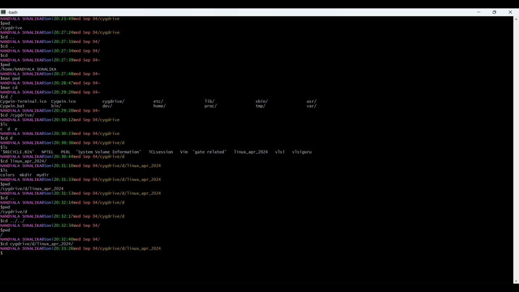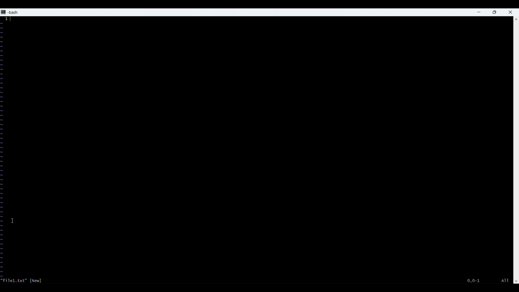Now if you want to open any file, you just give gvim and the file name, file1.txt. If you didn't mention .txt, it's okay, no problem. If you want to create a new text file, you need to mention .txt. Click on enter twice. Here one window is open like an editor. It's an editing window.